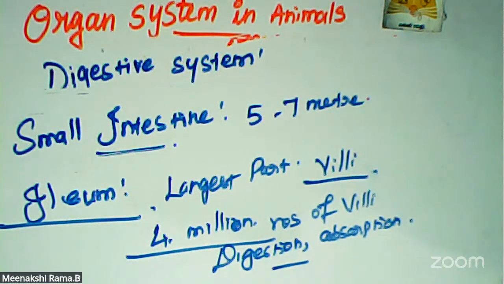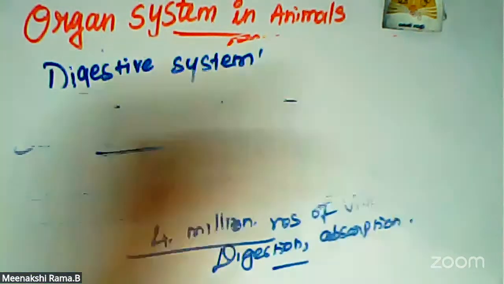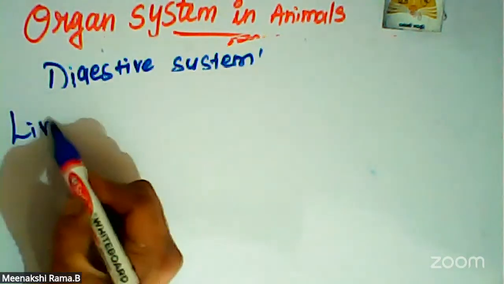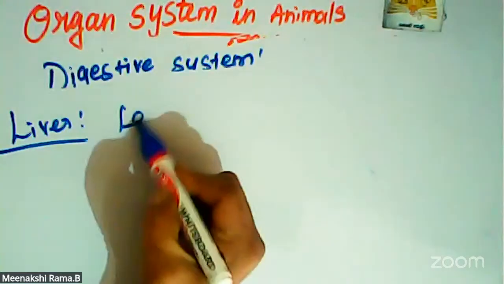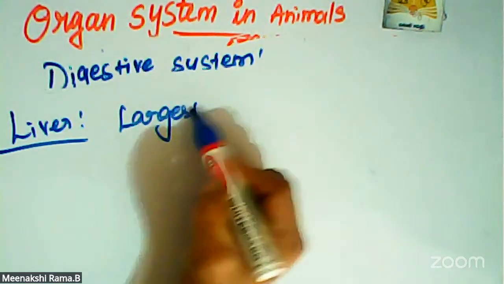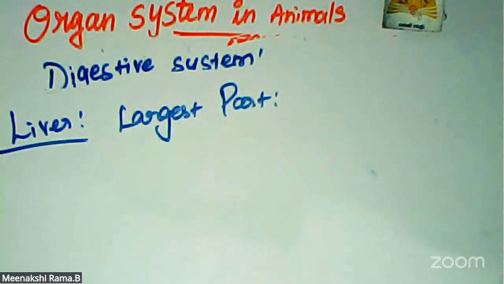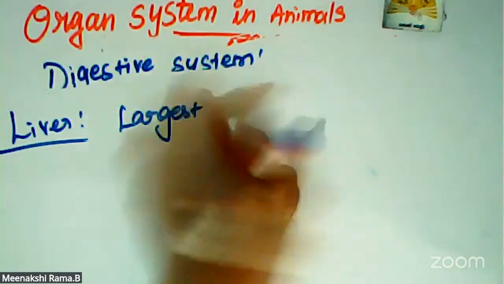The liver is the largest digestive gland of our body.